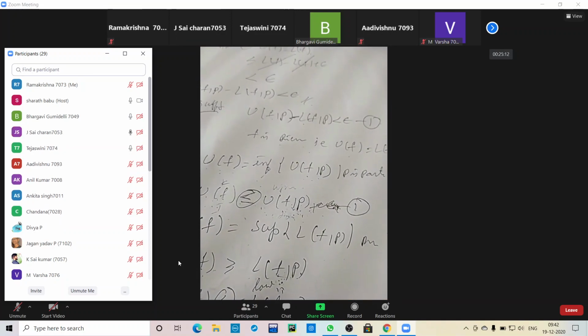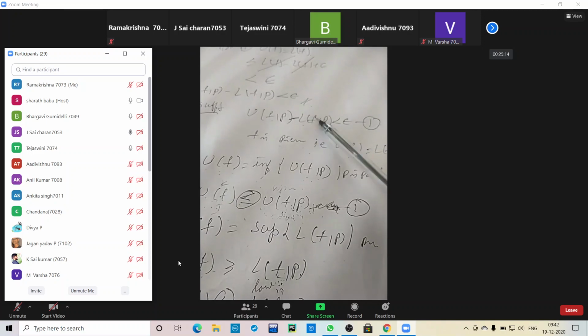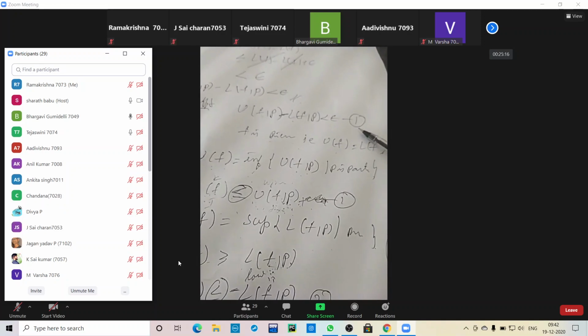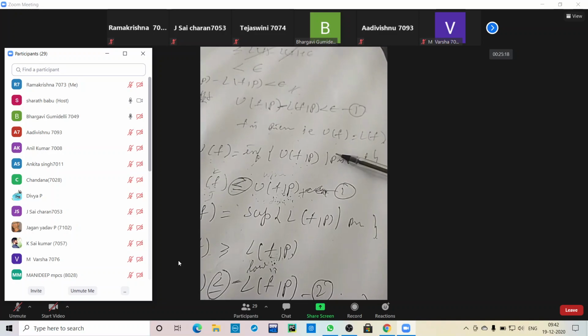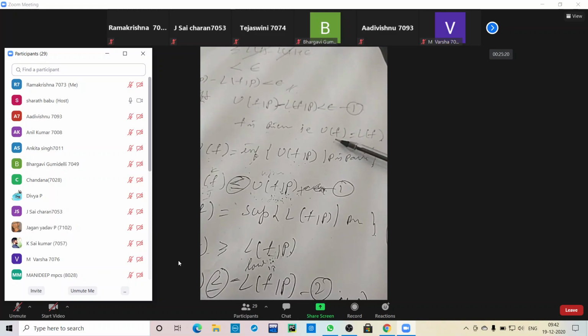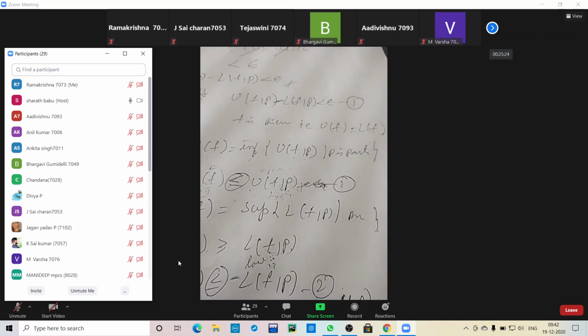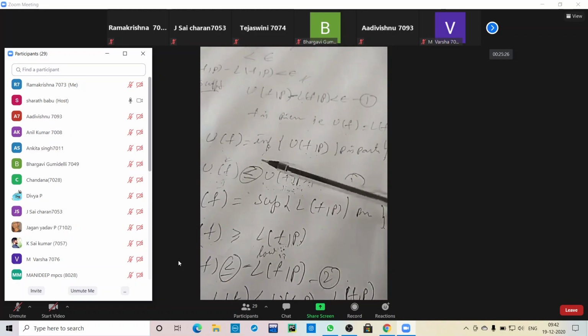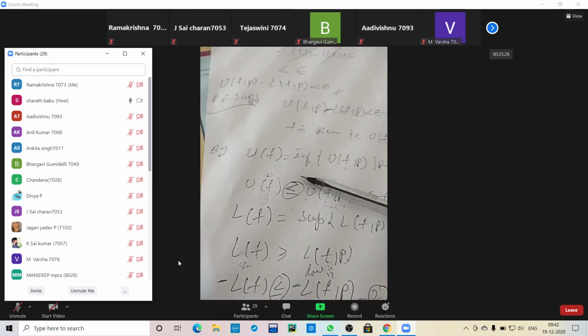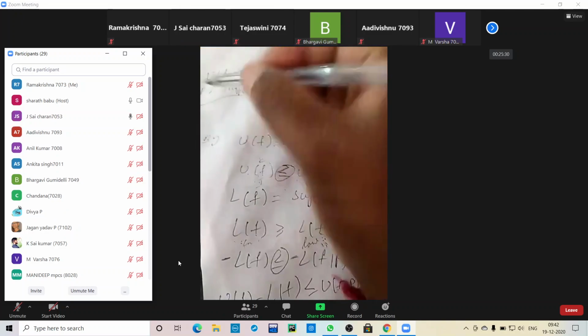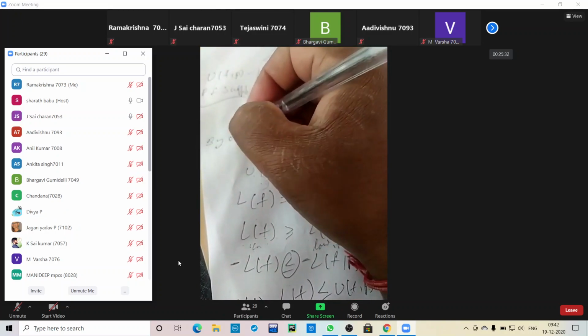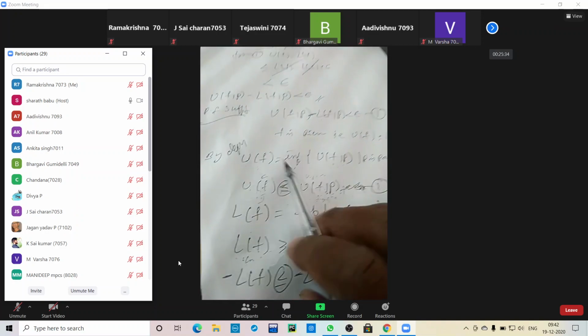U of f comma p minus L of f comma p less than epsilon. Less than epsilon, in the given condition. Now we can prove U of f equal to L of f. So that's what we have to consider. U of f equal to the sum of the upper Riemann integral, by definition.